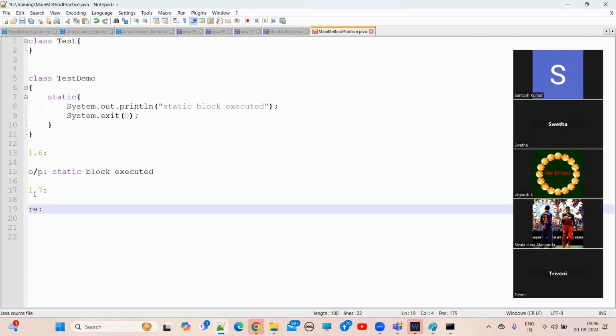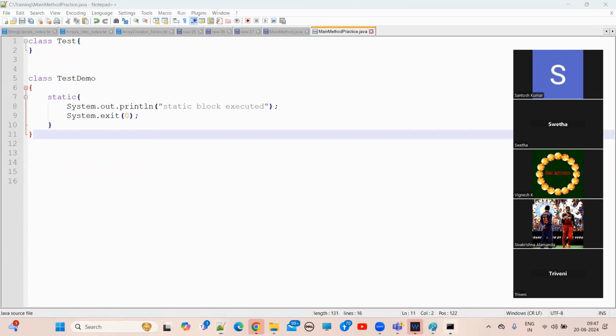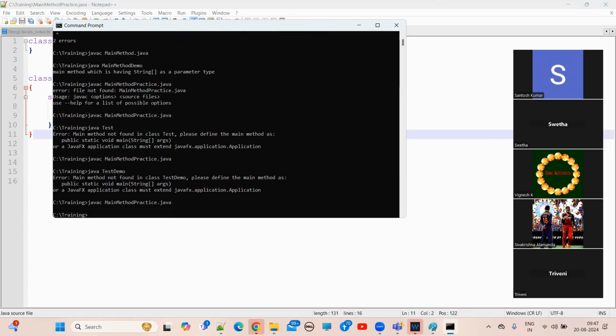Now let me execute this one. I need to save it, right? Here, javac. What is the file name? Main method practice, MainMethodPractice.java. What is the class name? Test demo. Let me run it, java TestDemo.